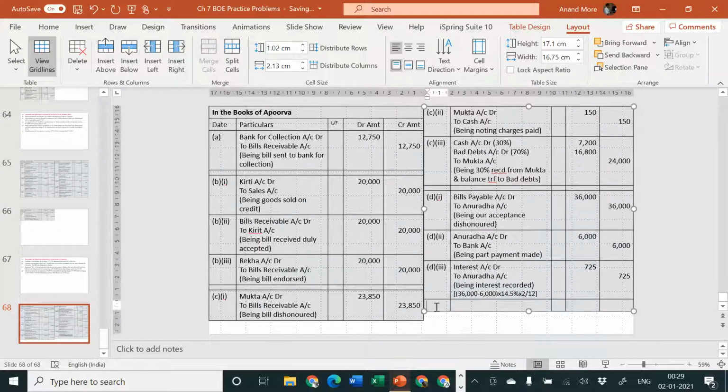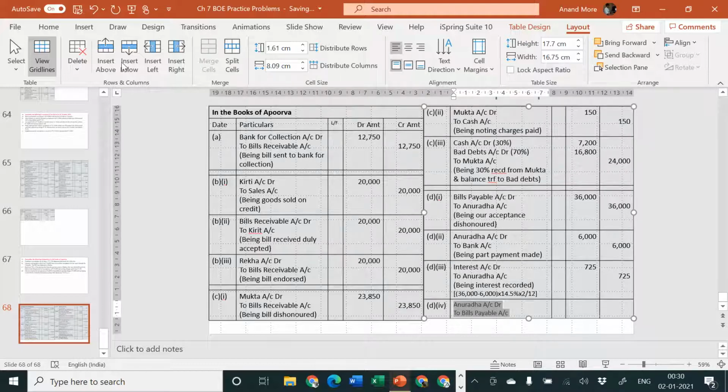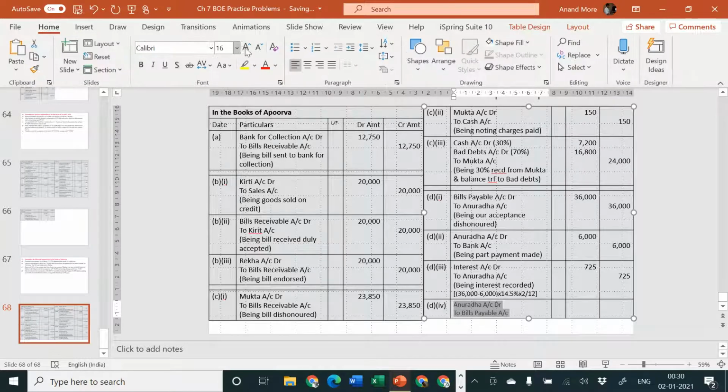Now this entry will be coming here, Dr. and Cr. To whom will we be paying? We will be paying to Anuradha. Anuradha account debit to bills payable account. Amount is how much? Amount is rupees 36,000 minus 6,000 is equal to 30,000. 30,000 plus 725. You can check it here.